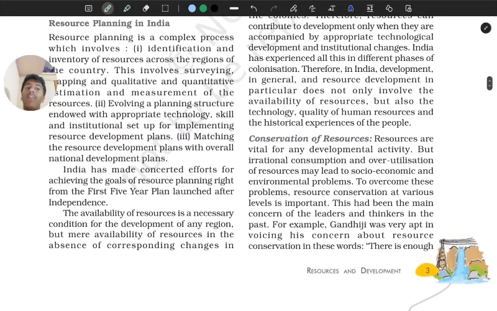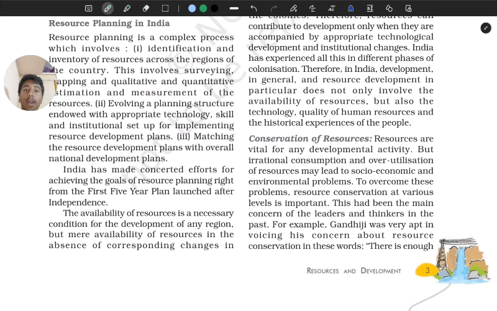Next is evolving a planning structure endowed with appropriate technology, skill and institutional setup for implementing resource development plans. So if we find good quality coal in a lot of quantity, like for example in Jammu and Kashmir we found a lot of lithium, and we don't have the skills, technology and institutions to access that lithium, it's a waste. क्या कर सकते हैं लिथियम को वहां पर रख के? नहीं ना, उस लिथियम को हमें एक्सेस भी करना है, बाहर भी तो निकालना है, right?